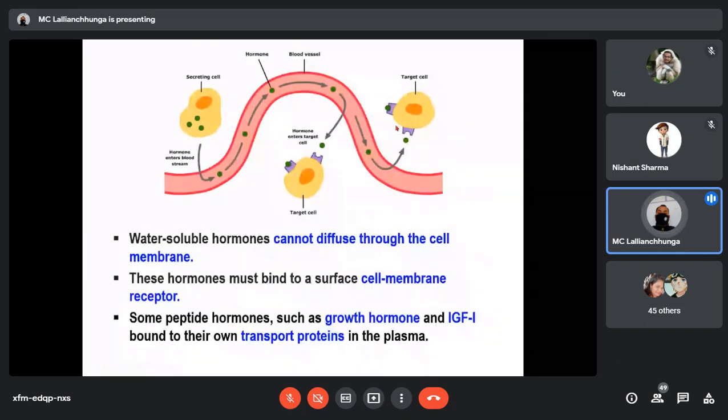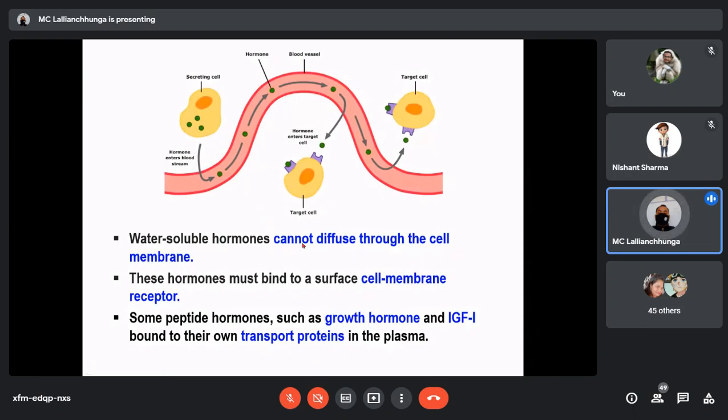So water soluble hormones cannot diffuse through the cell membrane. This is its difference again. These hormones must bind to the surface cell membrane receptor. The first point and the second point, you just concentrate on these two. Water soluble hormones cannot diffuse through the cell membrane of the target cell. So we know that this is the capillaries, the blood vessels. The hormones are free, and through the capillary pores they can easily escape into the interstitial fluid.